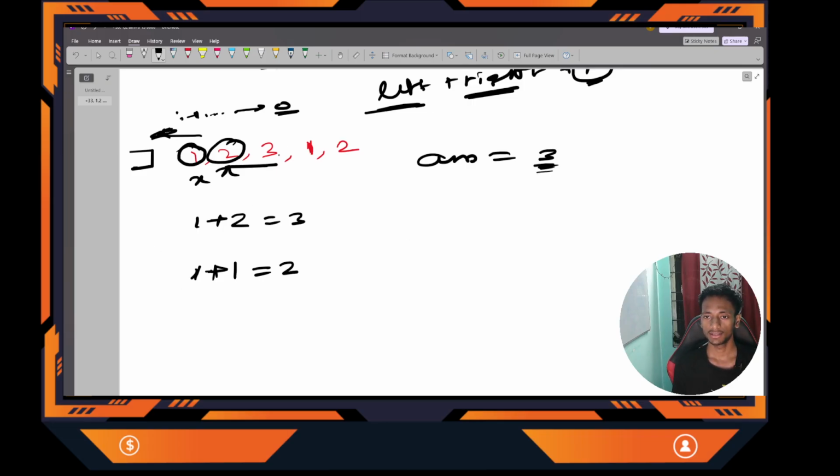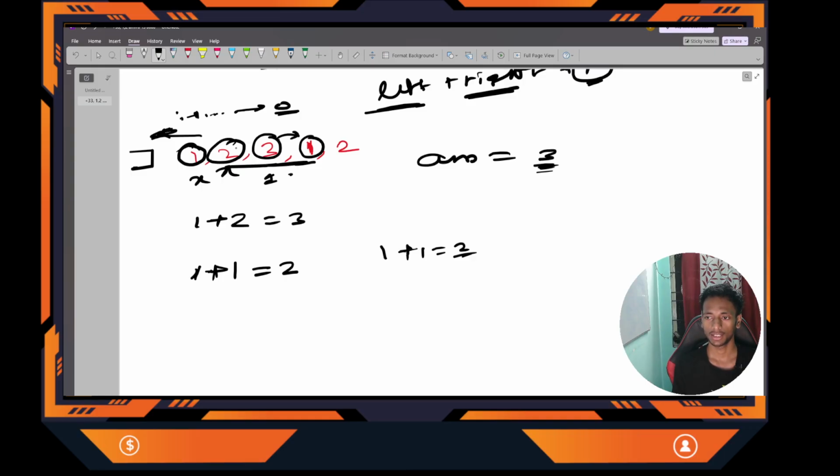In the right side, you can see that after 3, when I come to 1, it is less than the previous number. So I am going to break from here. The length I got in the right side is only 1. So the maximum length I can get is 1 plus 1, which is 2. This is not the best answer.